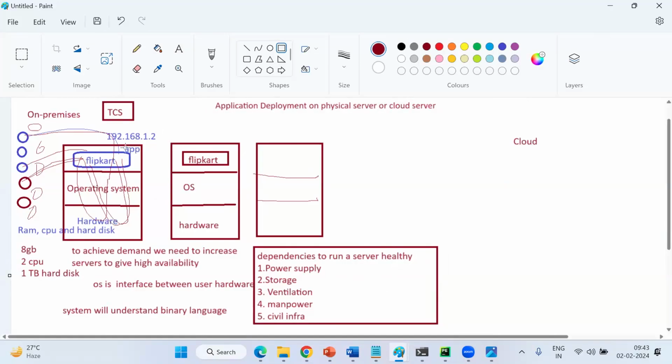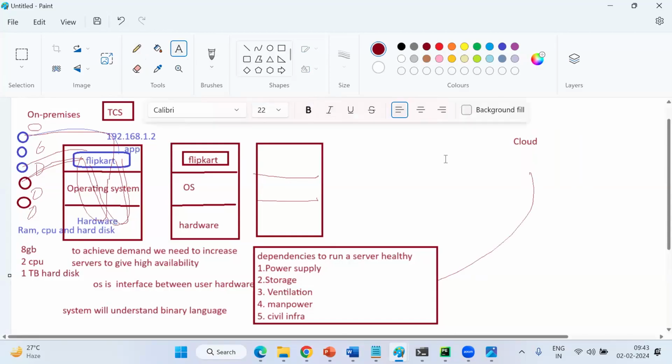Here they are maintaining two things. In the cloud, there are no projects, there is no application. Their main task is to give high availability infrastructure to you. So what about these dependencies? They are maintaining them. Clear? So they are maintaining them dedicatedly.